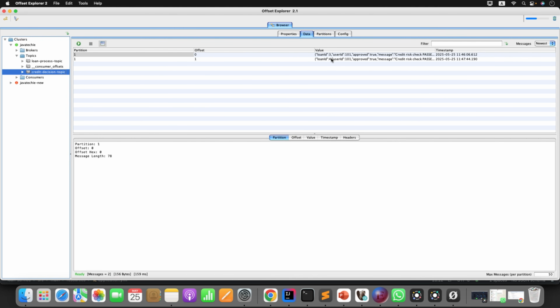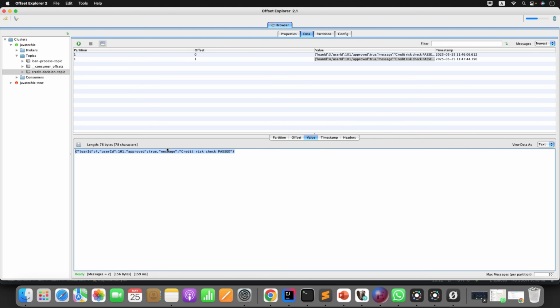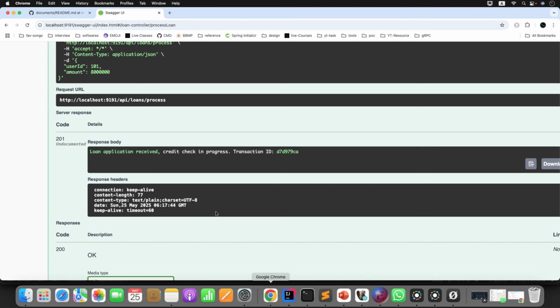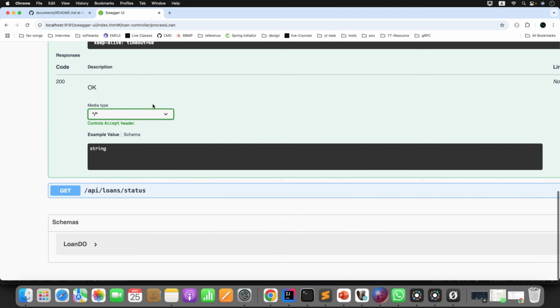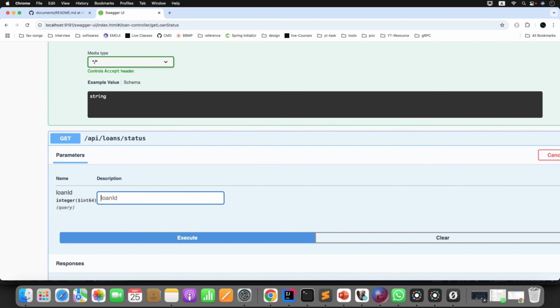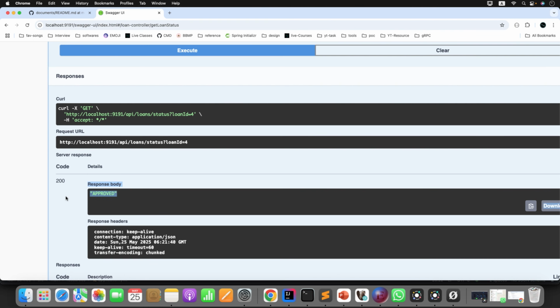Now if you see here, check for this one. Loan ID 4, user ID 101, status approved and credit risk check passed. Again, this will be consumed by our loan service and update the DB. Check whether the DB is updated or not. Can you see here? Updated. Now if the user wants to check his loan status, he knows his loan ID, which is 4. He can simply trigger it, and you get the result: approved.